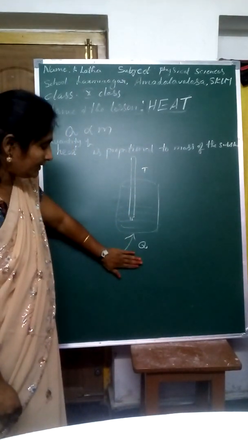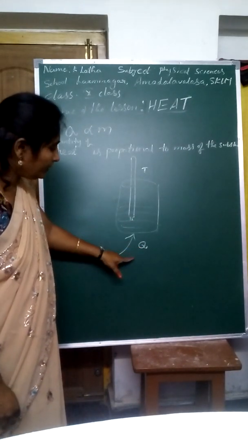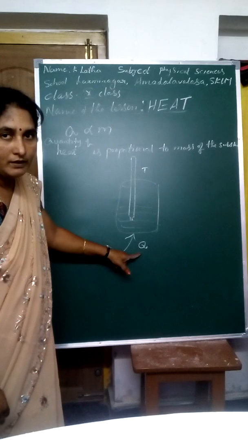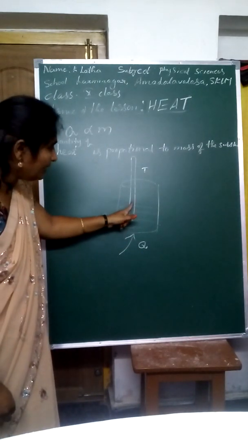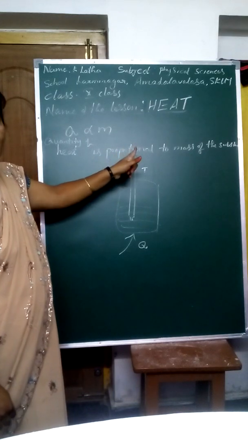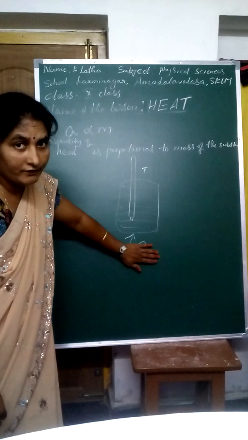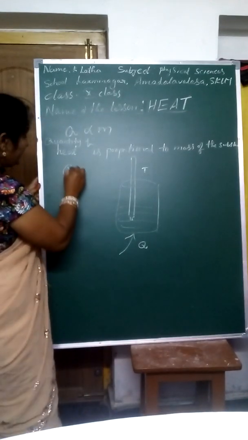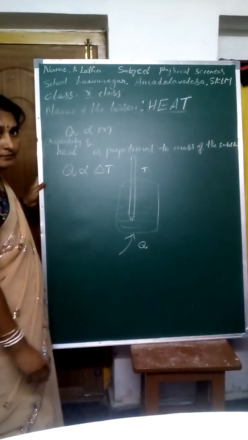Here the energy you are giving is heat energy. Then what happens if you increase Q? If you give more heat energy, the thermometer reading also increases. If the quantity of heat is more, the thermometer reading also increases.